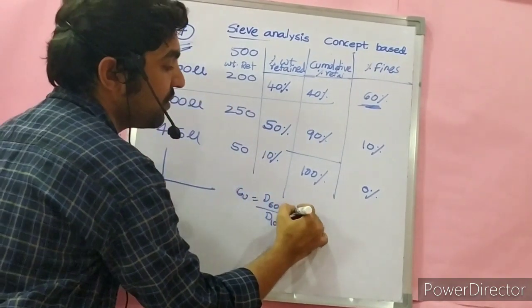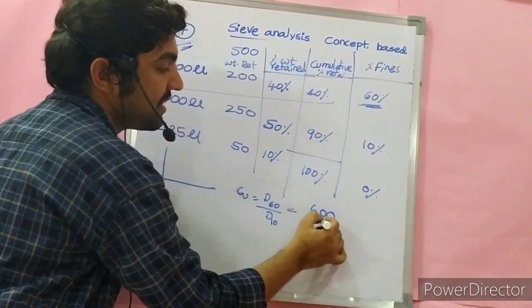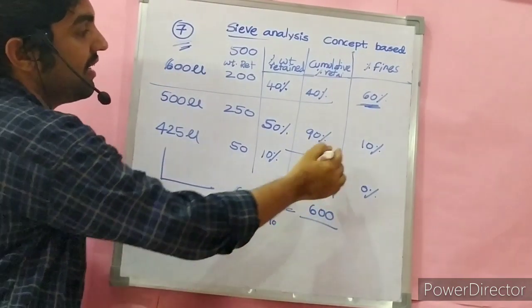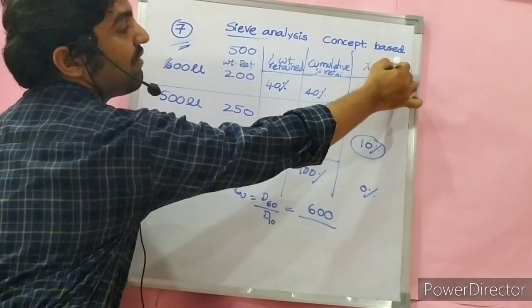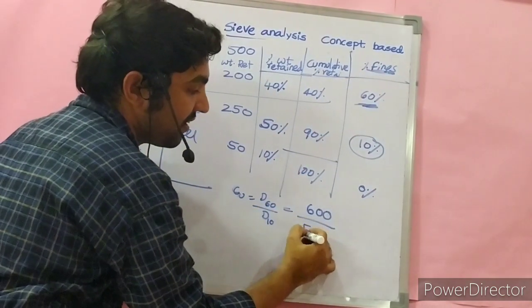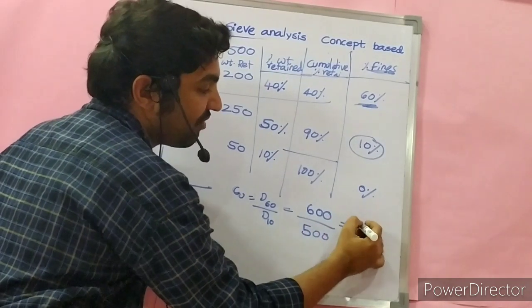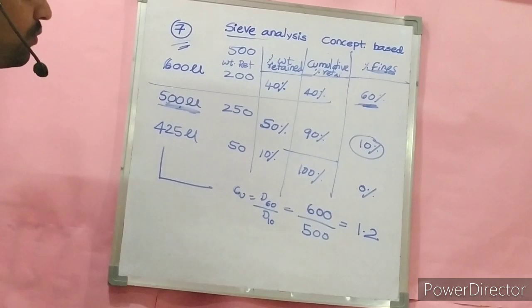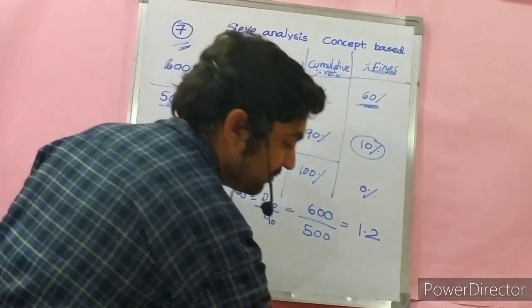The 600 micron sieve, hence 600 is D60. D10 means 10% of the particles are finer than the sieve of diameter D, which is 500 micron. So 600 by 500, that is 1.2. This is Cu.